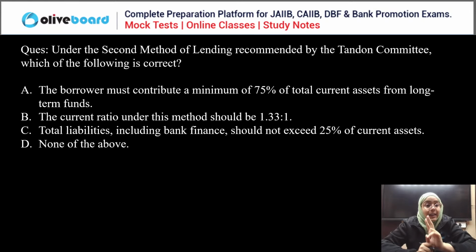Second method of lending, maximum permissible bank finance. We have three methods, first, second, and third, recommended by the Tandon Committee. You know that. Now, second method of lending. Which of the following statements is correct here? Everyone, answer this question.